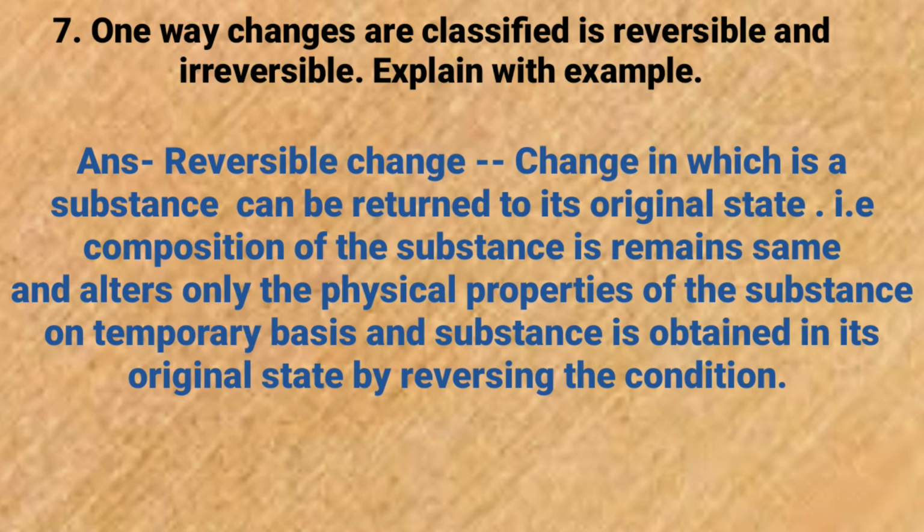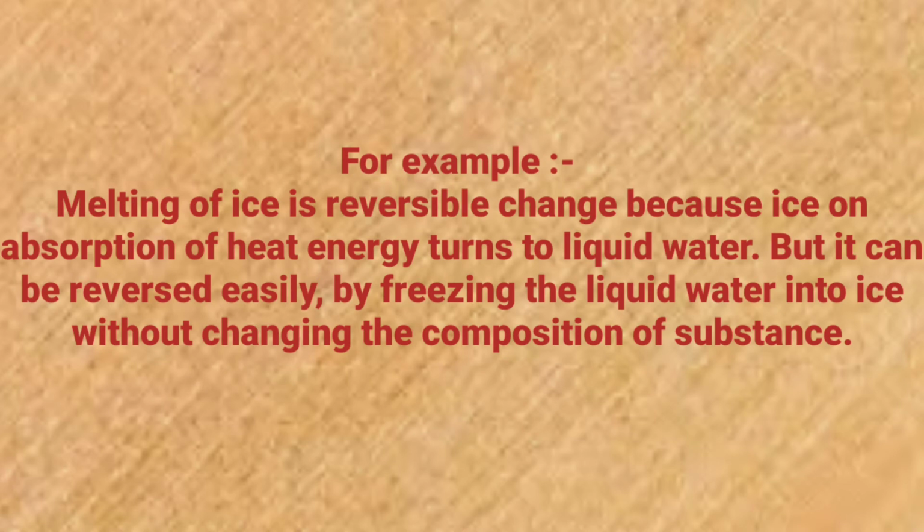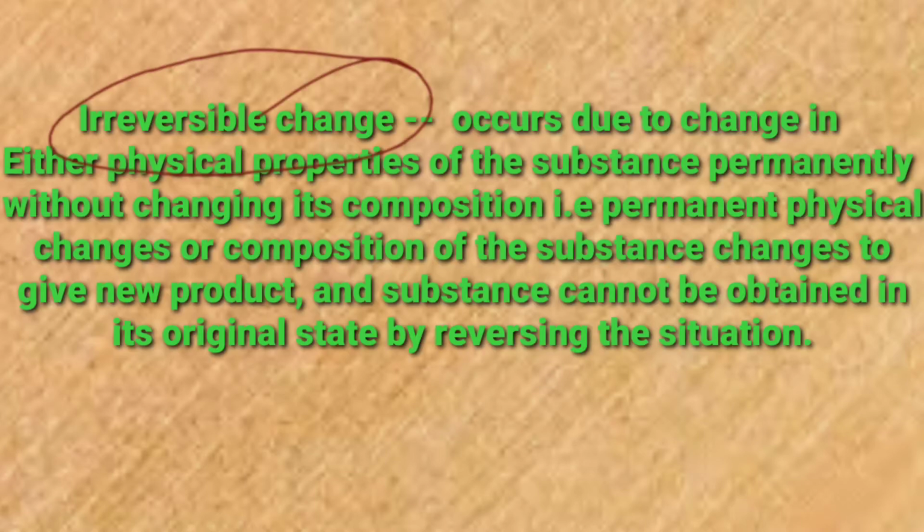ठीक है, इसको हम लोग एक एग्जांपल से भी समझ लेते हैं. So for example, melting of ice is a reversible change because ice, on absorption of heat energy, turns to liquid water, but it can be reversed easily by freezing the liquid water into ice without changing the composition of the substance.